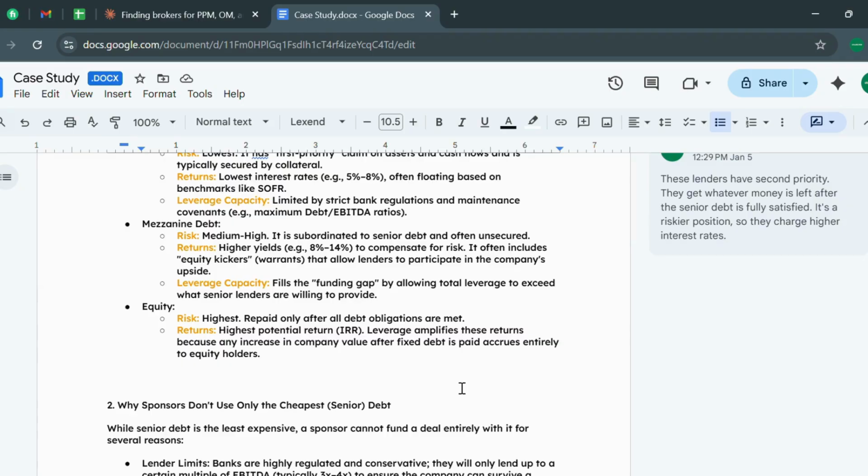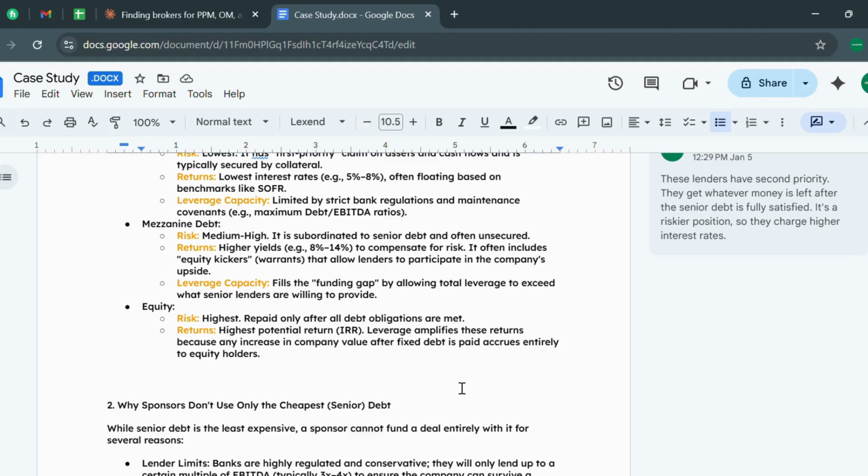Coming to mezzanine debt, risk is medium to high. It is subordinate to senior debt and often unsecured. Returns are high to compensate for risk, and it often includes equity kickers, warrants that allow the lender to participate in the company's upside. For leverage capacity, it fills the funding gap.